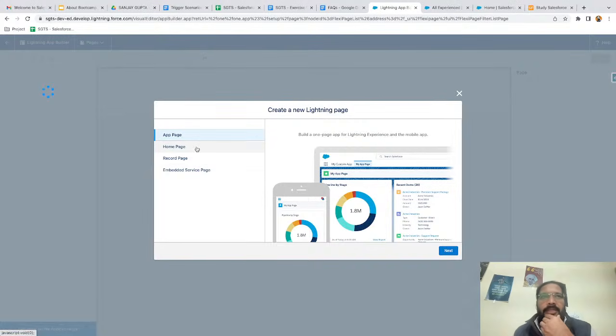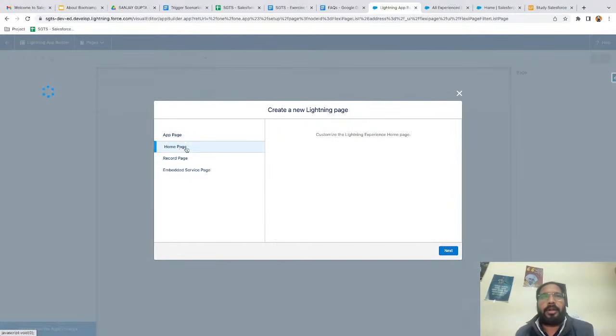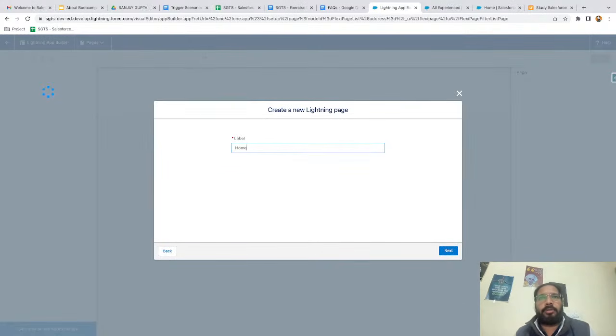So here you can see, while creating a lightning page, we can see three options: app page, home page, and record page. Right now I'm going to select home page and click on next. Now here I am going to provide a label for that home page.